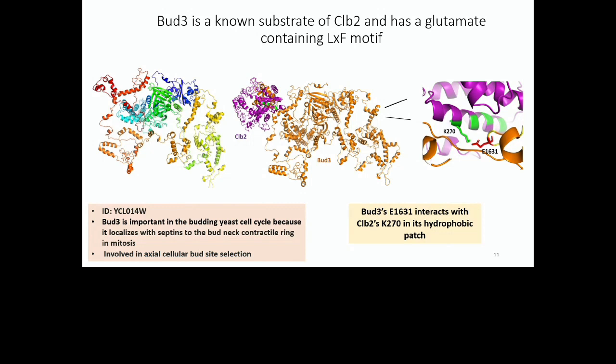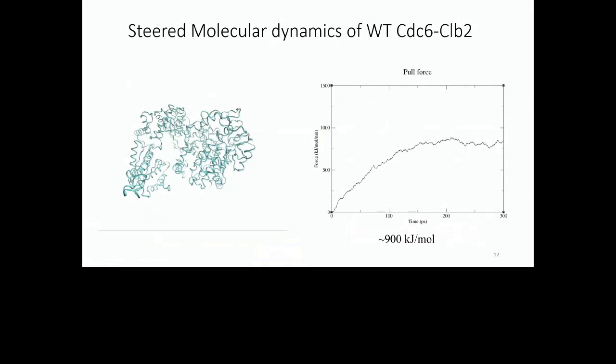Again, the glutamate here is 1631, but it's equivalent to the glutamate at 66, and it interacts with lysine 270 in its hydrophobic patch. So we see a similar binding pattern, and we want to investigate other proteins to see if this continues to repeat. This is something I'm very new to, and I actually started learning it in June in a workshop.